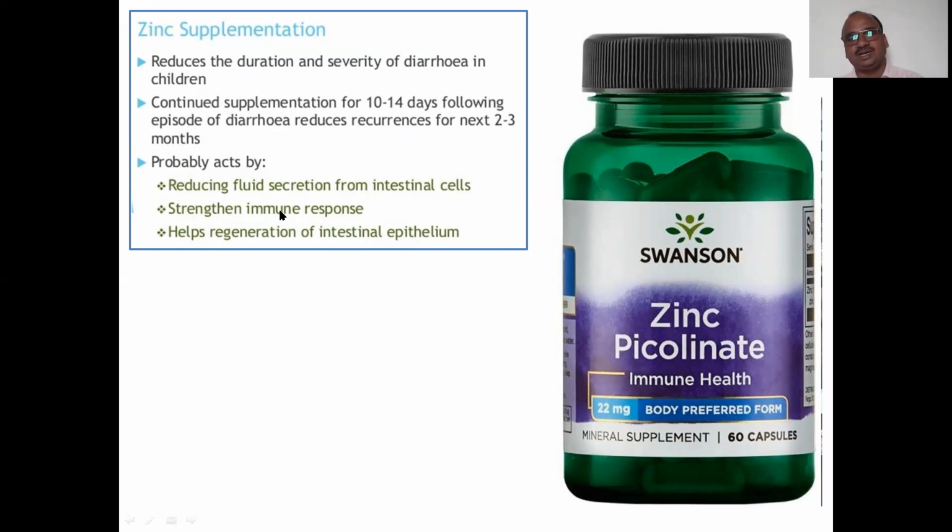Next is zinc supplement. This is zinc, capsules are available, 60 capsules here. It reduces the duration and severity of the diarrhea. That is very, very important in the GPAT examination. Which of the following metals reduces the frequency, duration or severity of diarrhea? Zinc. You have to take the supplementation for 10 to 14 days. Even though the diarrhea has stopped, this is a 15 days course. You have to undergo that whenever you get diarrhea.